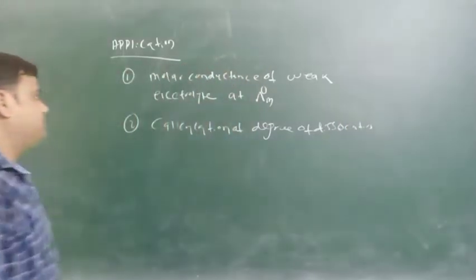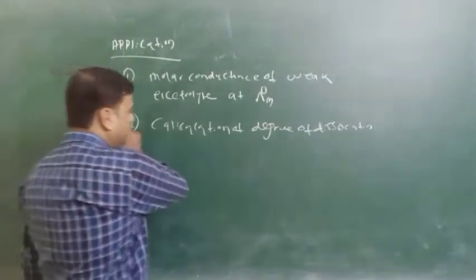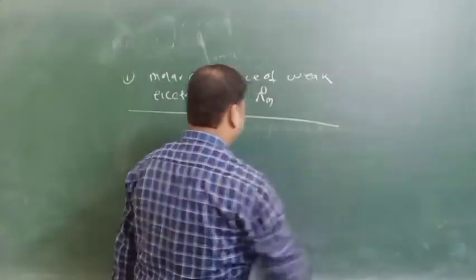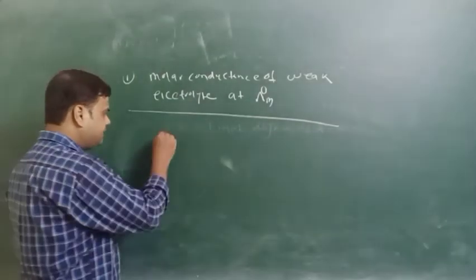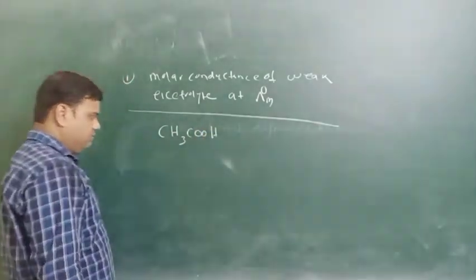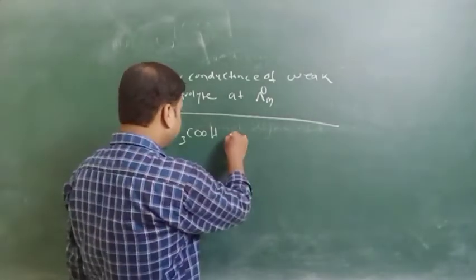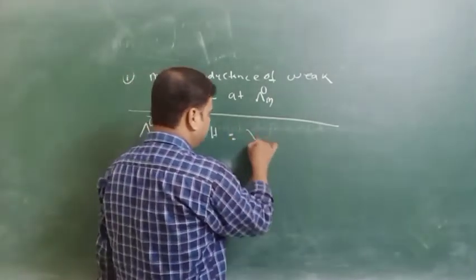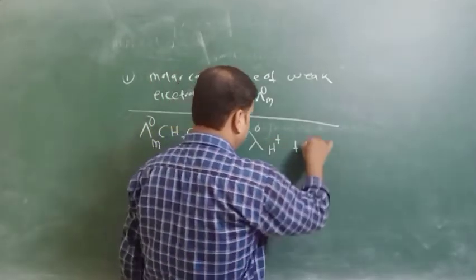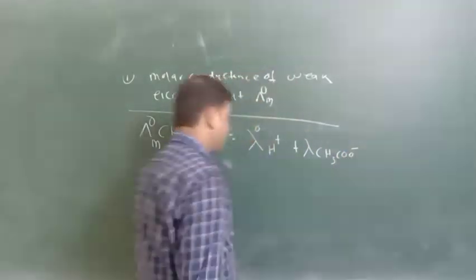So first we will discuss the molar conductance of a weak electrolyte at infinite dilution. At first we take the weak electrolyte acetic acid. We know that acetic acid is CH3COOH. If we calculate the molar conductance of the weak electrolyte at infinite dilution, then it will be lambda H plus plus lambda CH3COO minus.